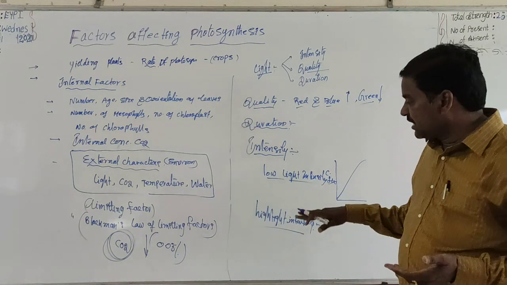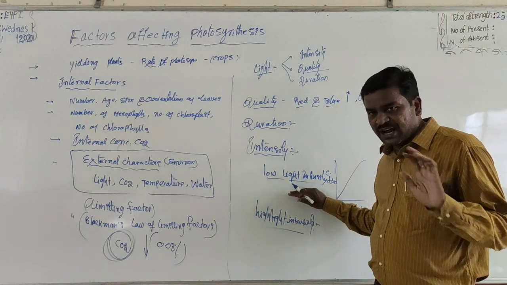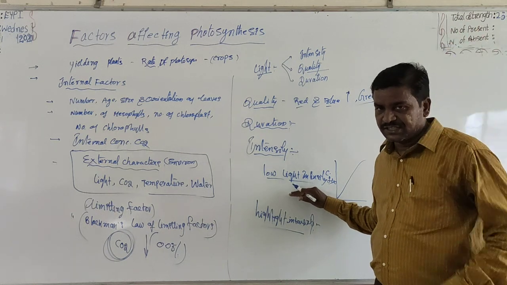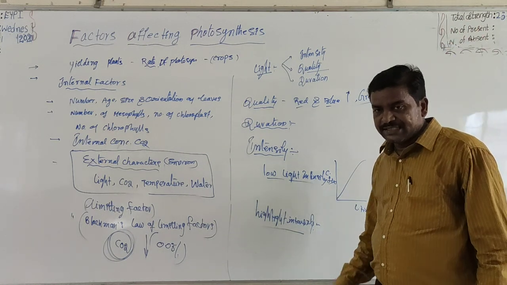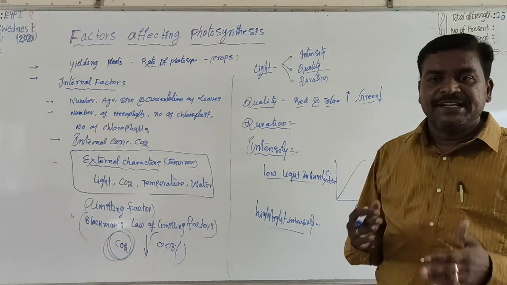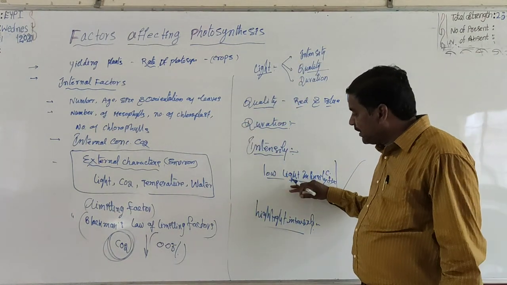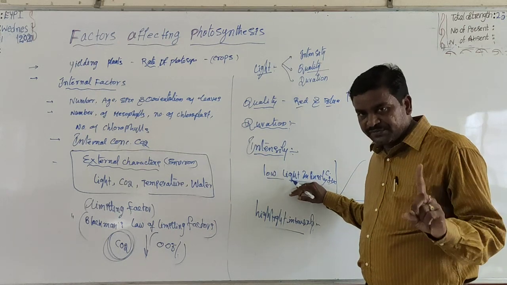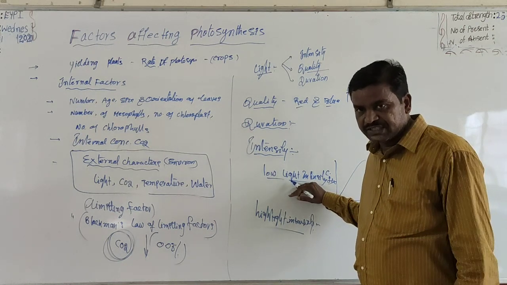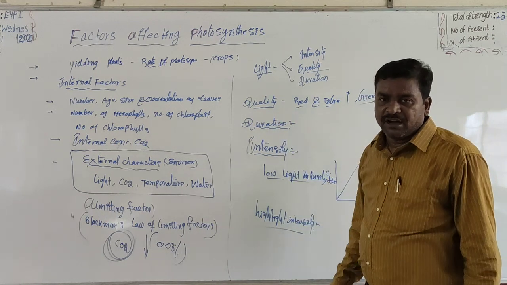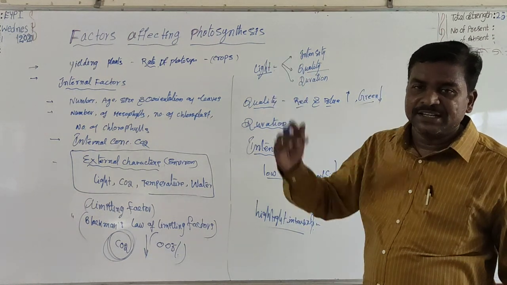This relation is not observed, it is absent in high light intensities. It means an increase in light intensity up to a certain level is followed by an increase in the rate of carbon fixation, meaning the rate of photosynthesis. But there is no further improvement of the rate of photosynthesis in high light intensities.